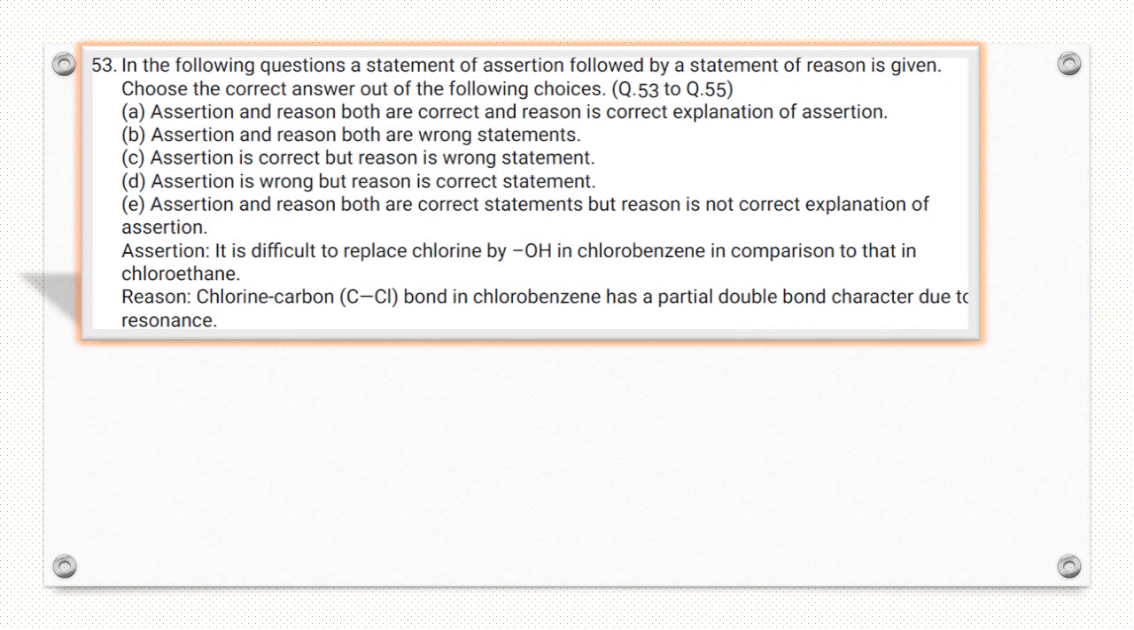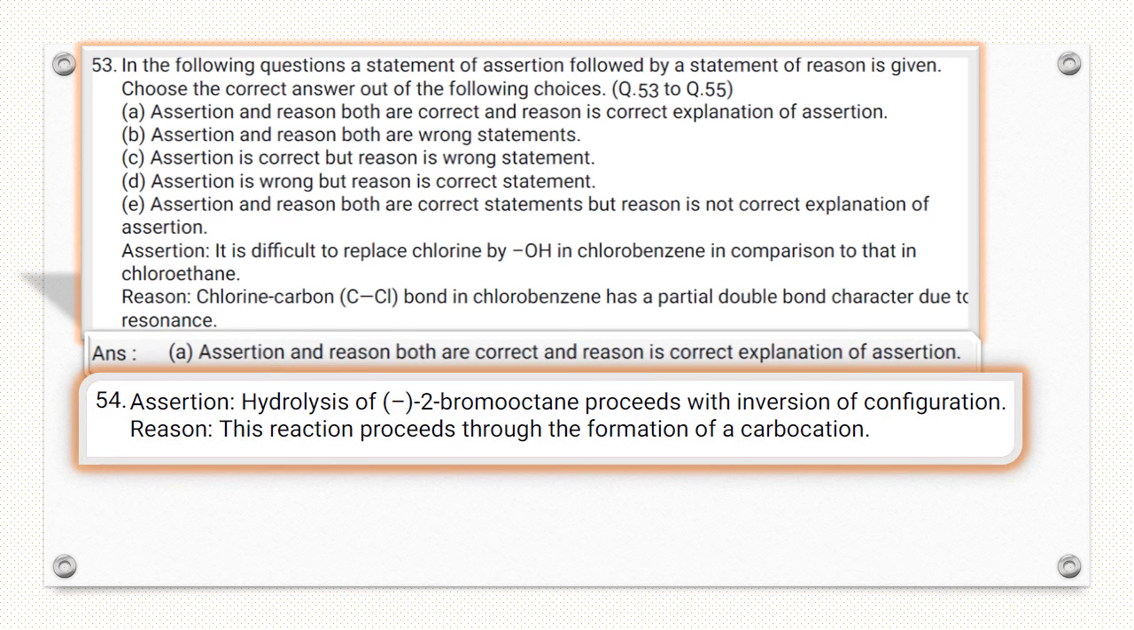Question number 53. Same assertion reason question. Assertion here given is, it is difficult to replace chlorine by OH in chlorobenzene in comparison to chloroethane. That is correct because aryl halide is less reactive. Chlorine carbon bond in chlorobenzene has partial double bond character due to resonance. That is the correct explanation. So A answer is correct.